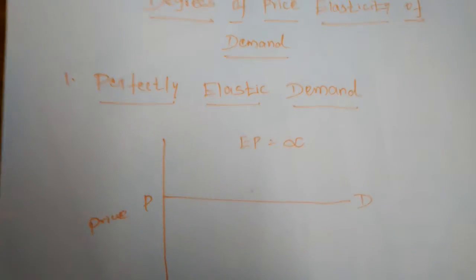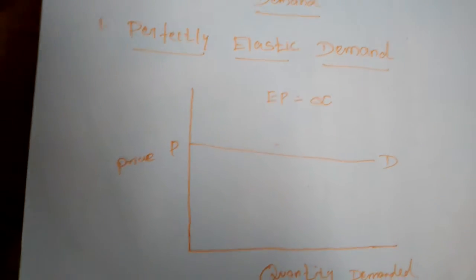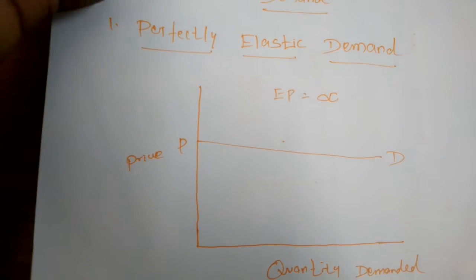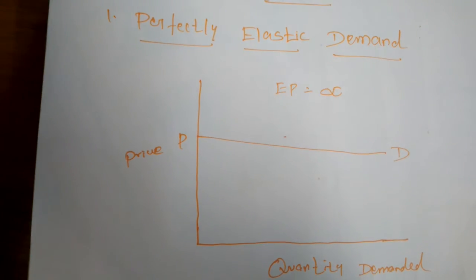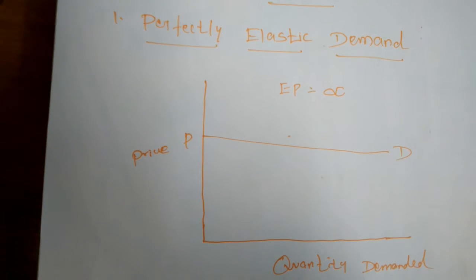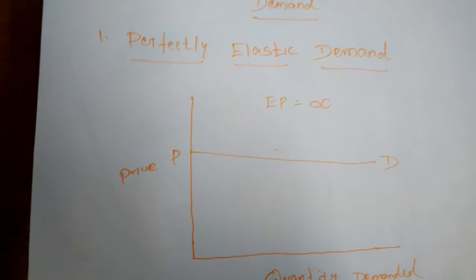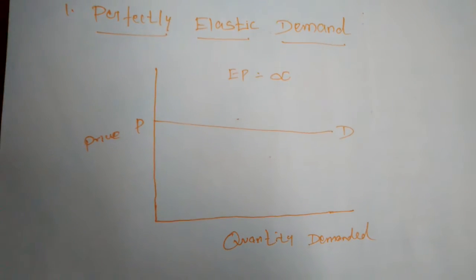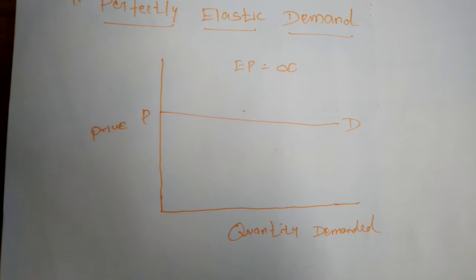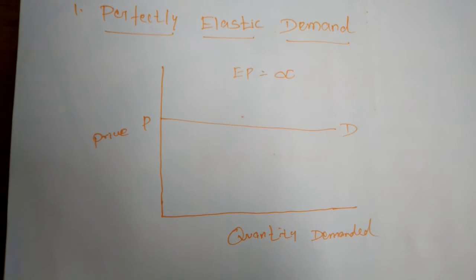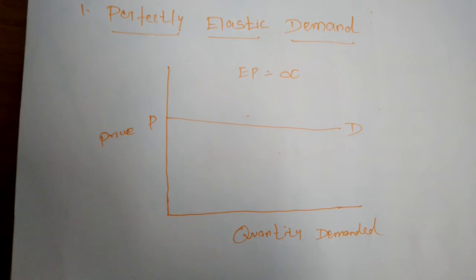Next, we study the elasticity of demand. The law of demand explains the direction of change in demand due to a change in price, but it fails to explain the rate of change in demand due to a given change in price. When the price changes, in which ratio the demand changes is not explained.